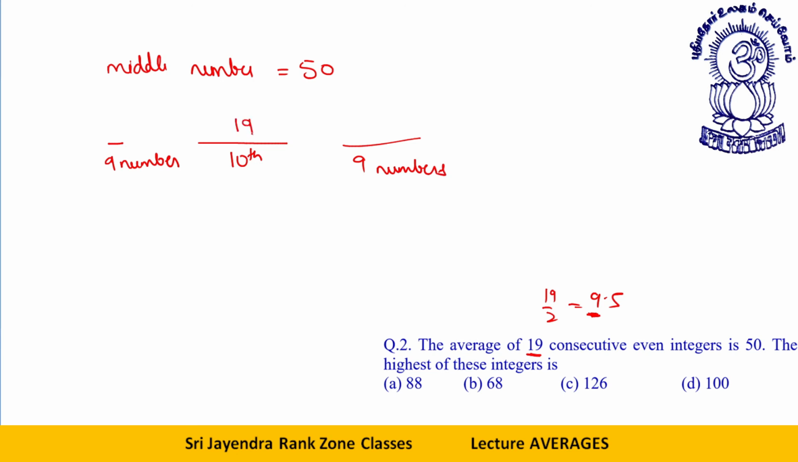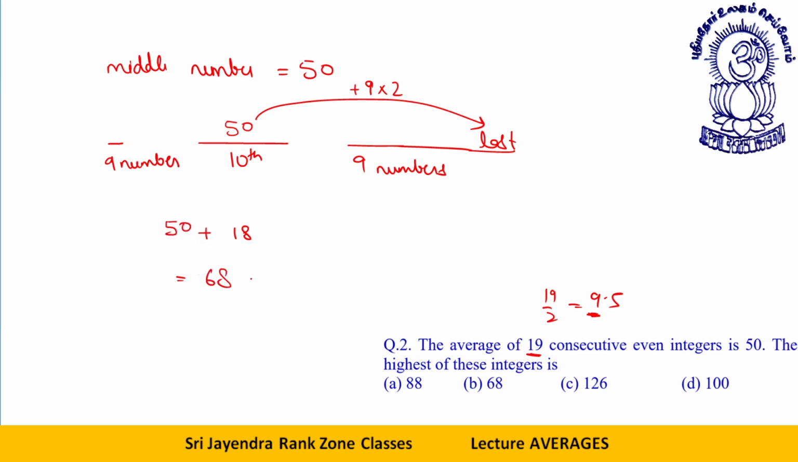Now, what will be the last number? The last number will be how much extra? 9 times 2, that is 18. Sorry, the middle number is 50, I read it wrong. So that will be 50 plus 18, which is 68. This is your last number, the largest number.